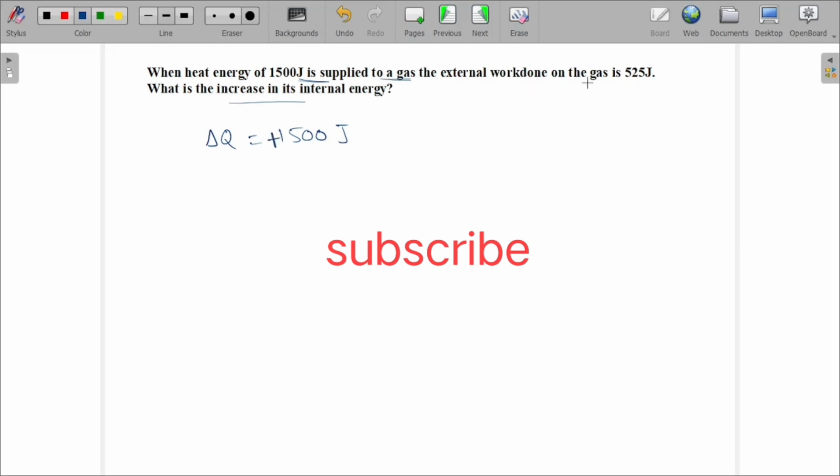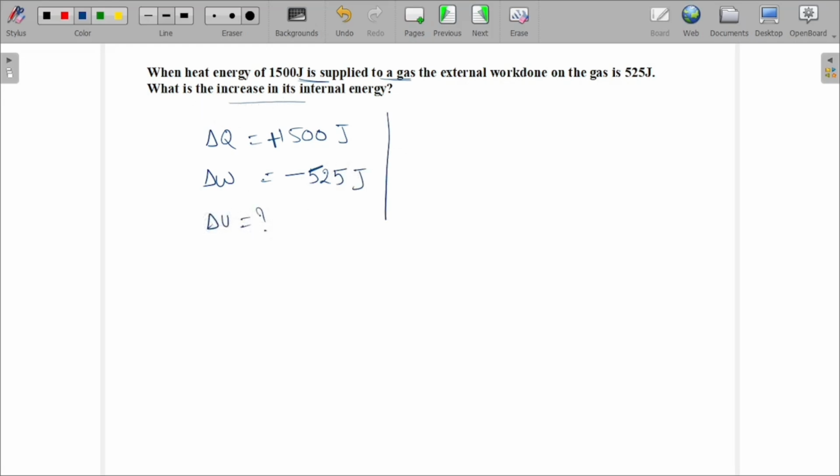The external work done on the gas, is work done on the gas positive or negative? Negative. Work by the gas is positive, on the gas is negative, that is 525 joules. What is the increase in internal energy? This is what they asked. According to the first law of thermodynamics, what is it? Delta Q equal to delta U plus delta W. So what is the delta Q here?